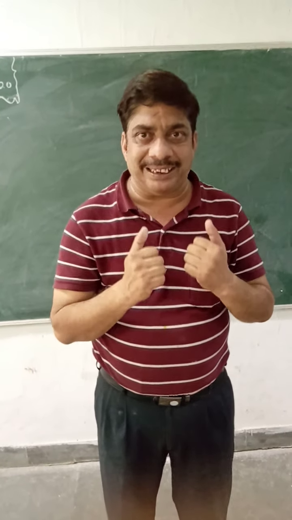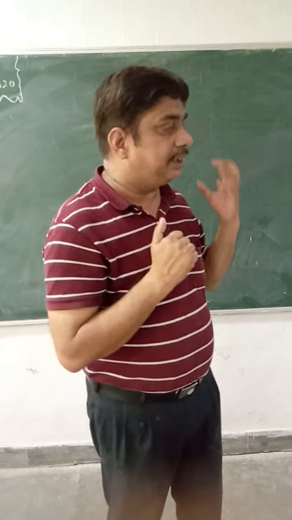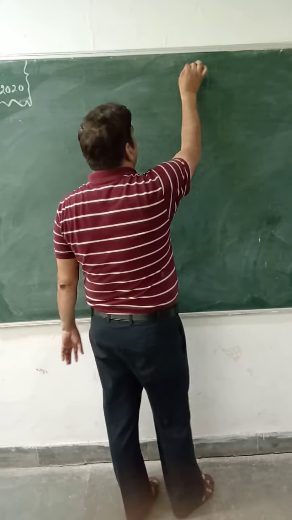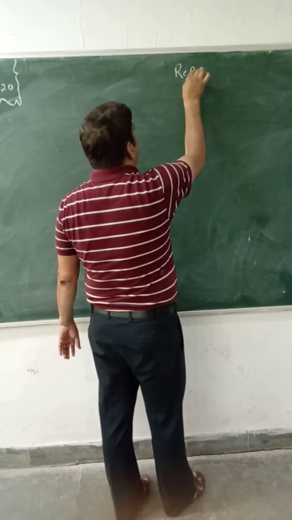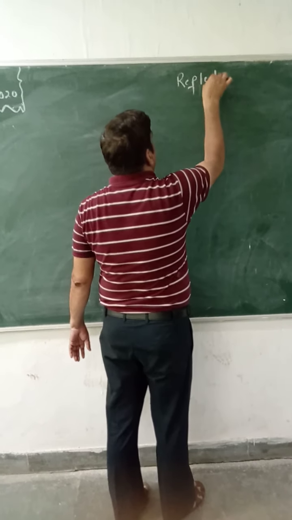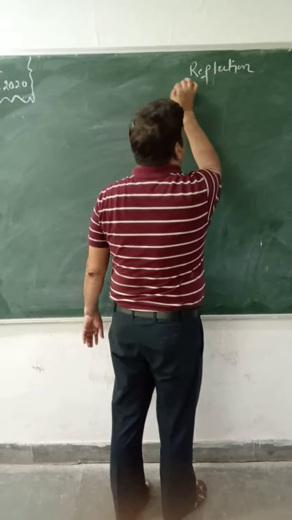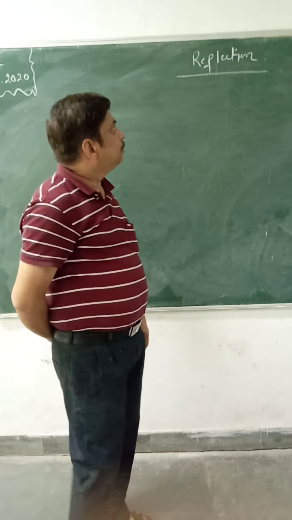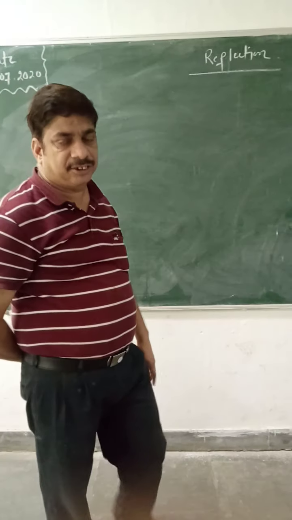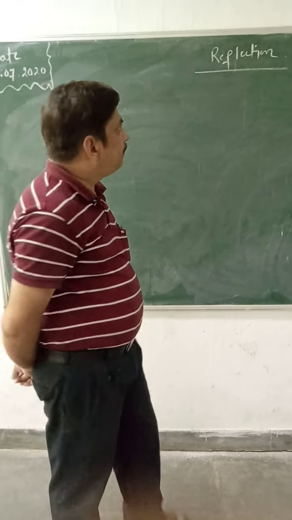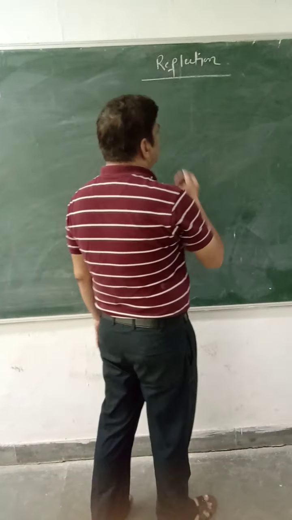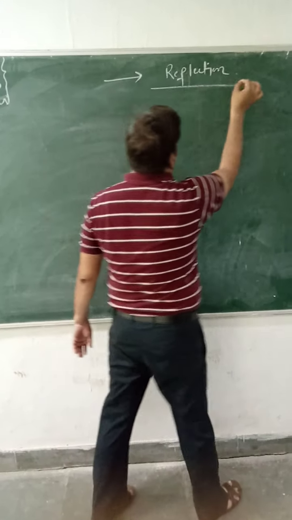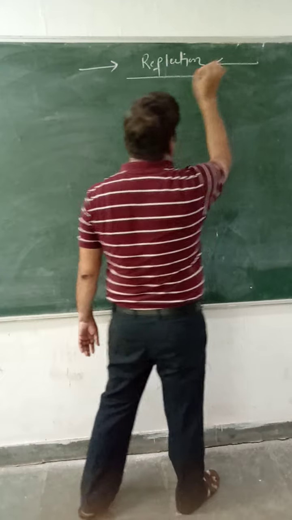So now let us know how the moon can turn on the surface of the earth, and that property is known as reflection. Reflection, very simple, is when the light falls on a smooth and shiny surface.